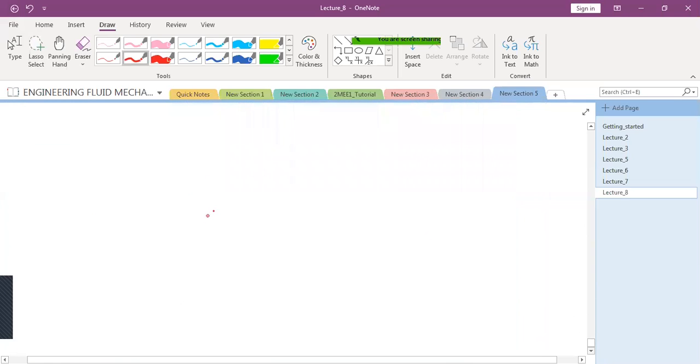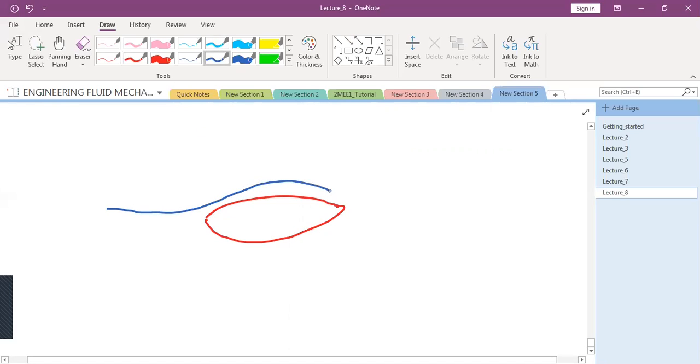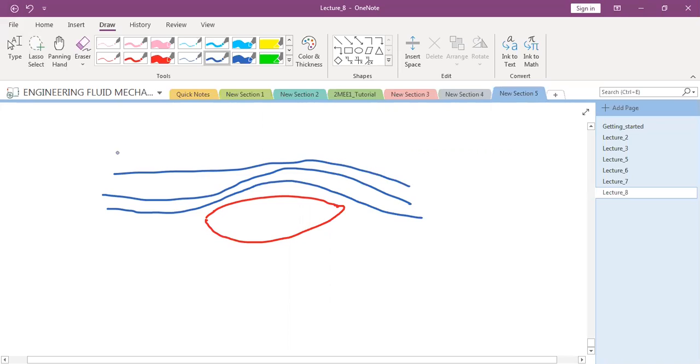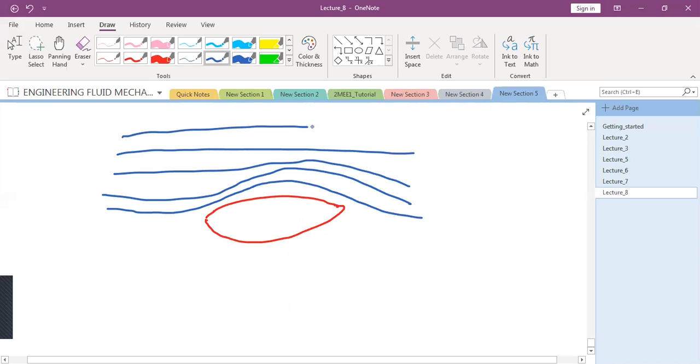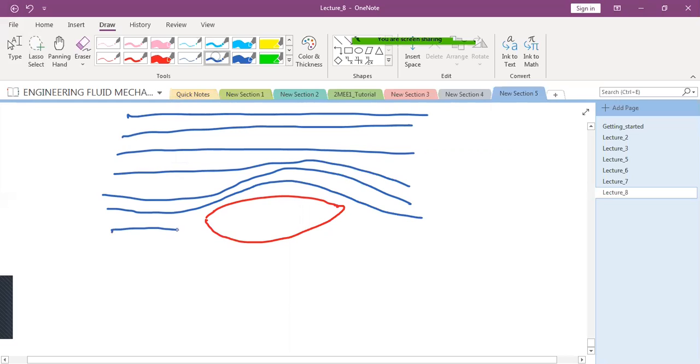Now, if you had, say, an aerofoil like this, and say these were the streamlines about this aerofoil.